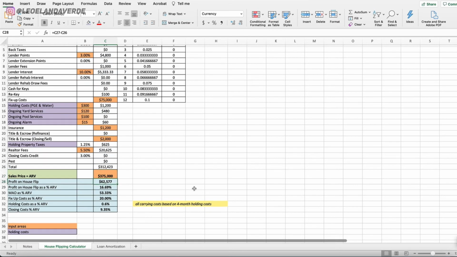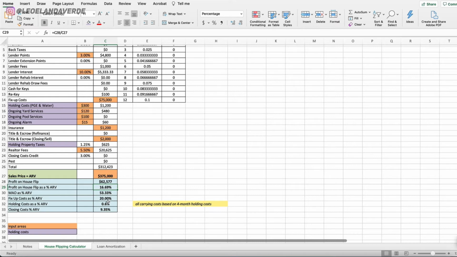And what you get here in this particular case, we're making $62,000 or 16.69% of the sales price of the house. That's not bad. I usually see anywhere from 14 to 20%. You should aim for at least 15 cents for every dollar. So 15%, that should be your goal for net profit. And on any deal, your maximum allowable offer as a percentage of your ARV, in this case, is 53%. Obviously, I would say the lower the better. If you get that property for 40 cents on the dollar, do so. In this case, we got it for 53 cents.